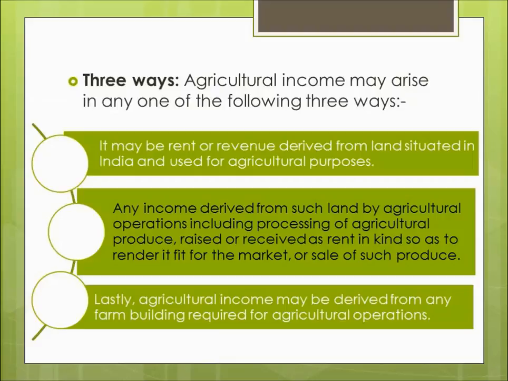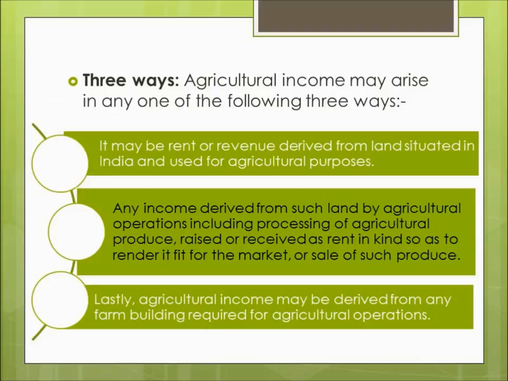Secondly, any income derived from such land, that is land used for agricultural purposes, by carrying out agricultural operations including processing of agricultural produce which is either raised by us or received by us as rent in kind so as to render it fit for the market or sale of such produce.